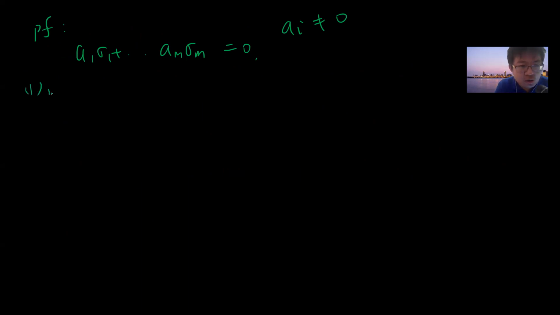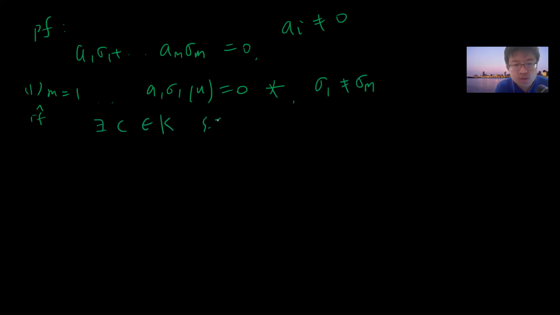First, consider the case where m is 1. Then I get a1 sigma 1 u equals 0. This is impossible because a1 is non-zero, so sigma 1 u is 0 for all u. If you put u equals 1, you get a contradiction. Also notice that sigma 1 is different from sigma m, so there exists c belonging to K such that sigma 1 c is different from sigma m c.